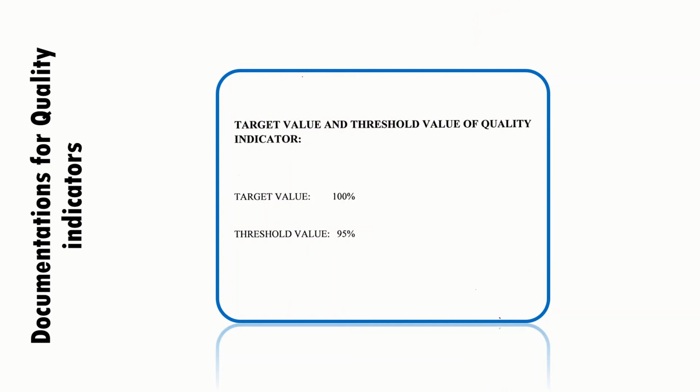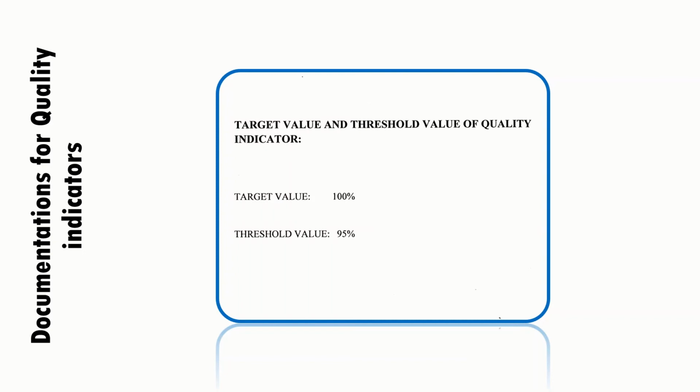Then we need to keep a target value and a threshold value, meaning this much target we need to achieve for this quality indicator, and below the threshold value our quality should not fall, and if it is going below that, we need to take immediate action.